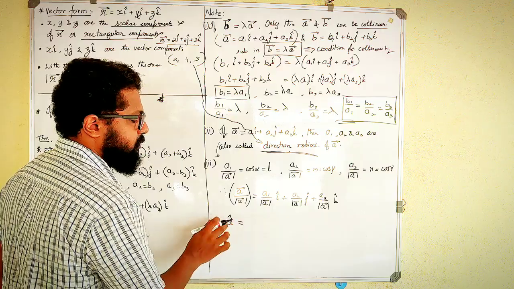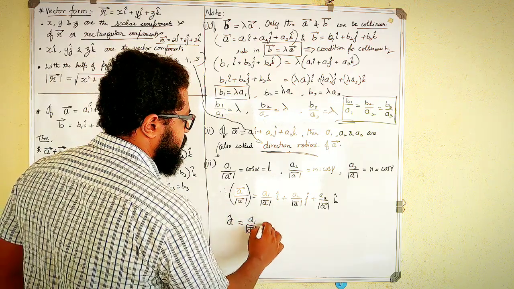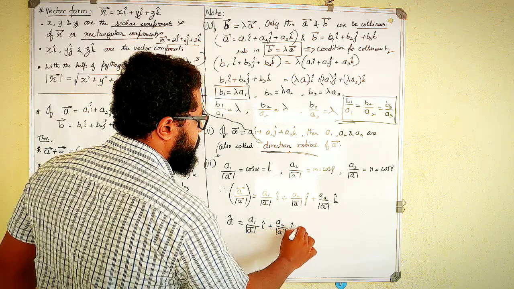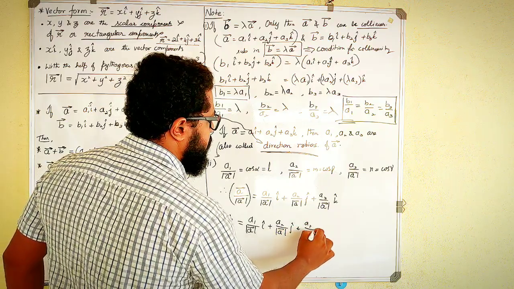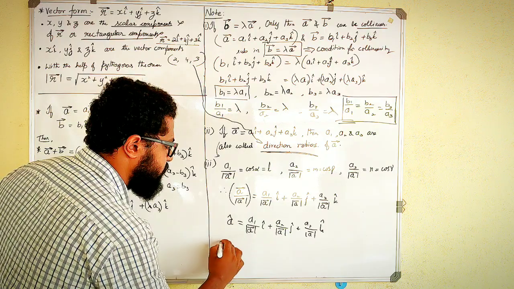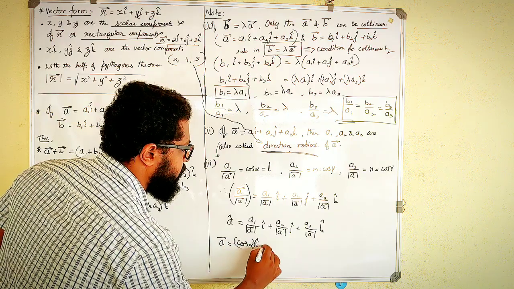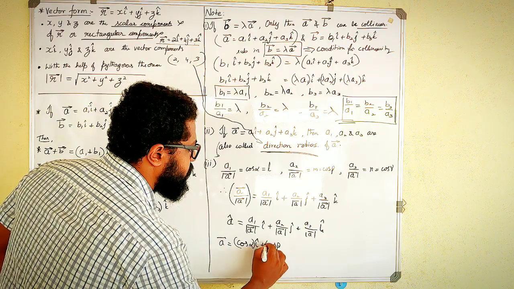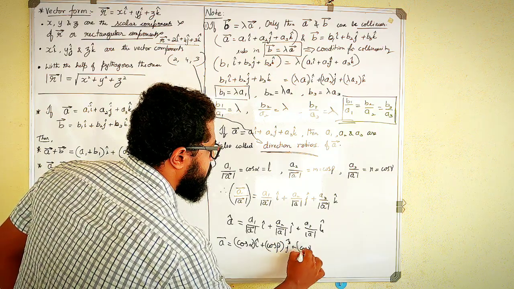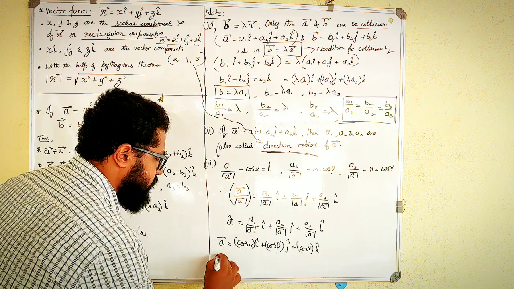So this unit vector will have its components like this: A1 by A i cap, then A2 by A j cap, then A3 by A k cap. So these are the components of the unit vector, or in other words, I can simply write it as cos alpha i cap plus cos beta j cap plus cos gamma k cap.